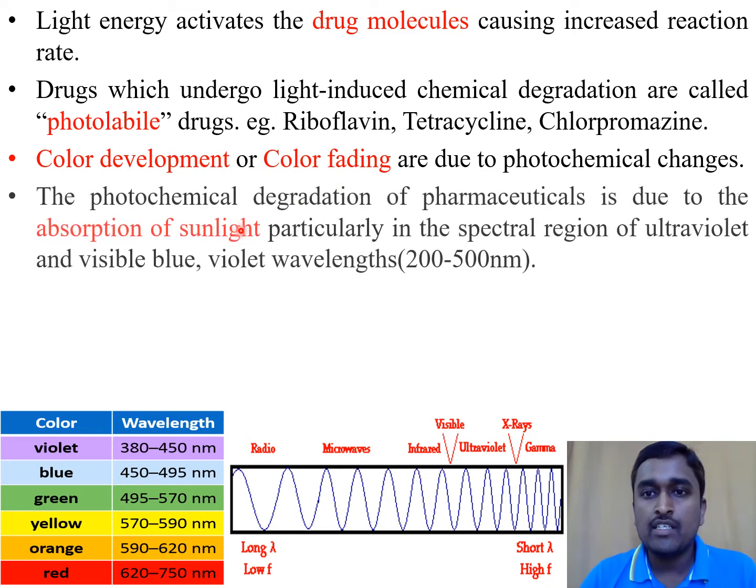The photochemical degradation of pharmaceutical products is due to the absorption of sunlight, particularly in the ultraviolet region, and in the visible region, the blue and violet range. Photostability testing is usually done in the UV or visible range, because the sunlight wavelength range is from infrared to UV light.